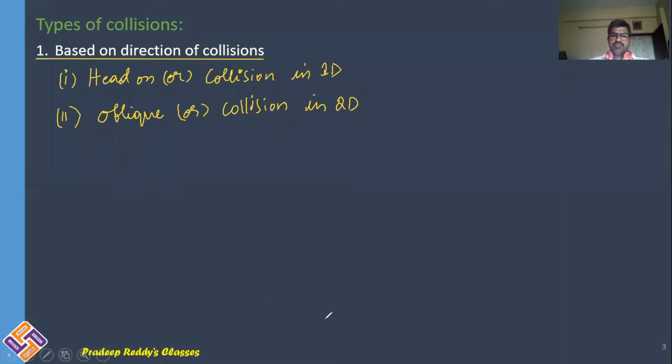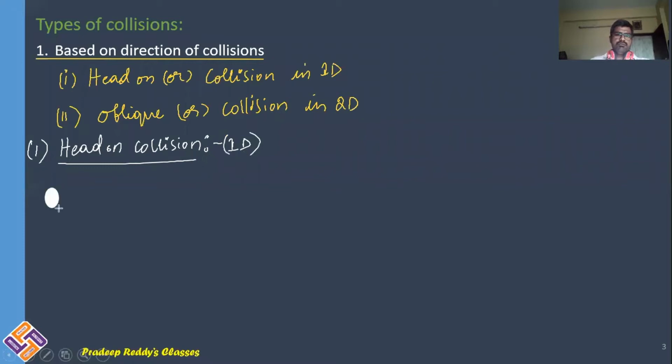Now let us first discuss what is head-on collision. In case of head-on collision, that is one-dimensional collision, there will be two masses. This is one mass and this is the other mass. Before collision, they will be traveling with some particular velocity, both in the same straight line.